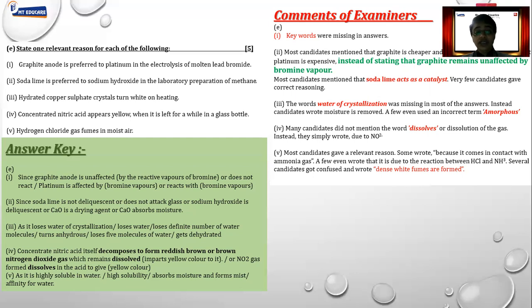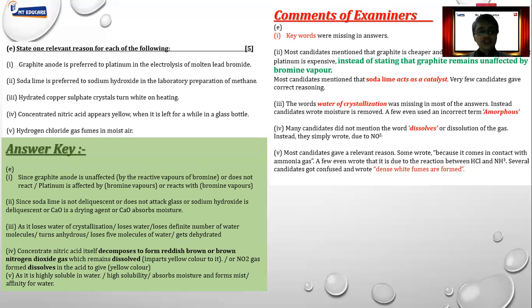So we have to mention here that the correct term is decompose. That nitric acid decomposes to form reddish brown nitrogen dioxide, which remains dissolved in the liquid. Hence, we get the yellow color when it is kept for a while in sunlight. Okay.